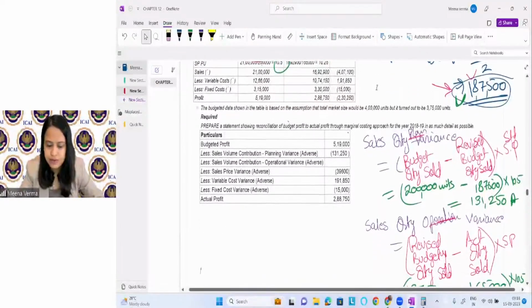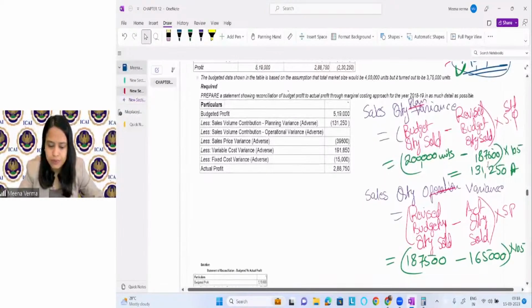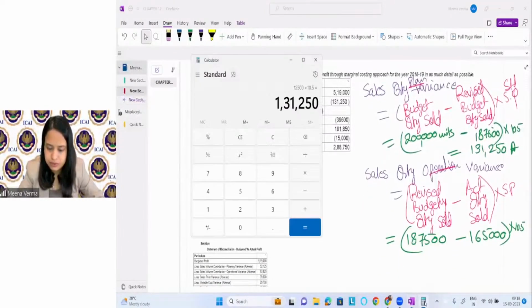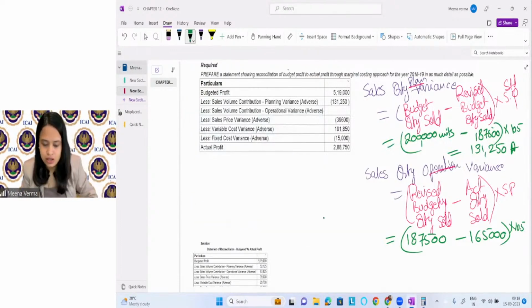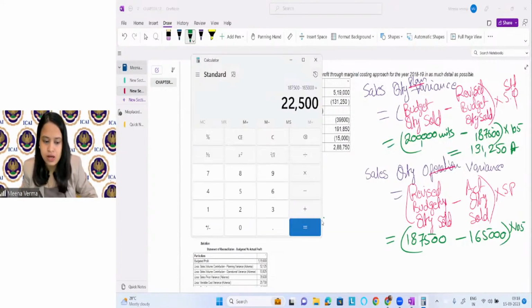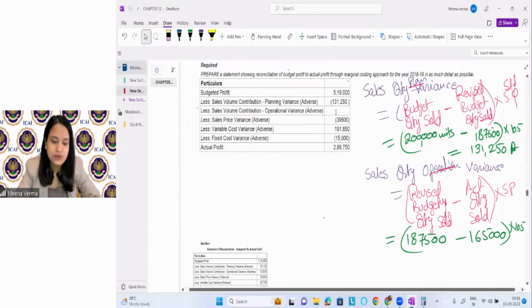What is it coming? 187,500 minus 165,000, right? Okay. So what is it coming? This is coming as 22,500 into 10.5. This is coming as 236,250. 236,250, right? This is what coming here.